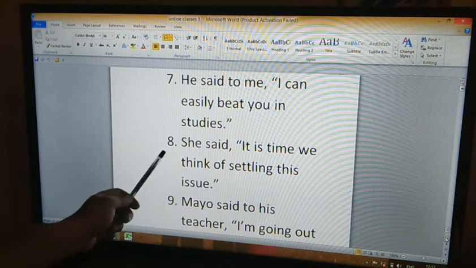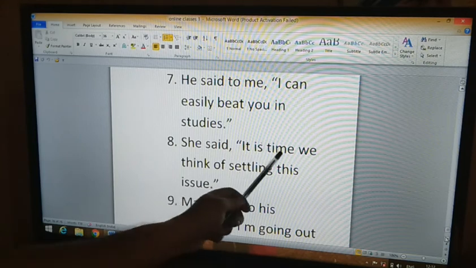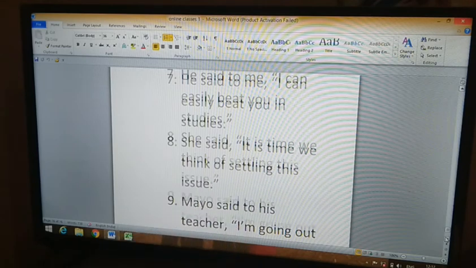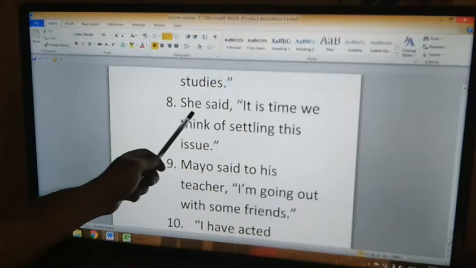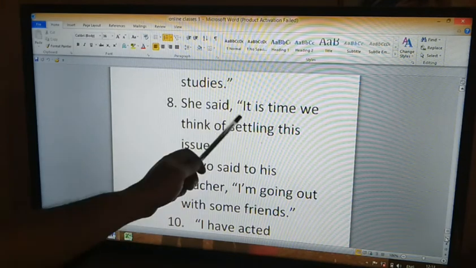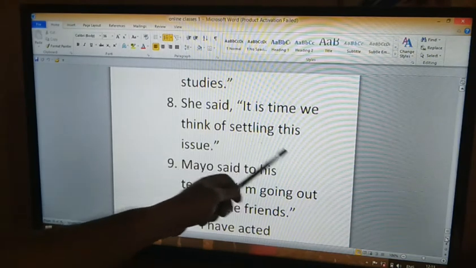So now, eighth question, she said, comma, double inverted commas, it is time we think of settling this issue.